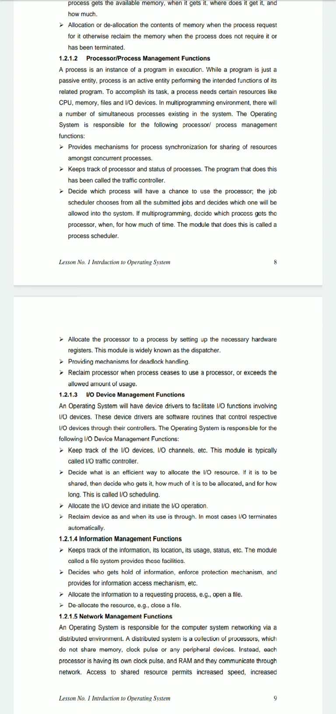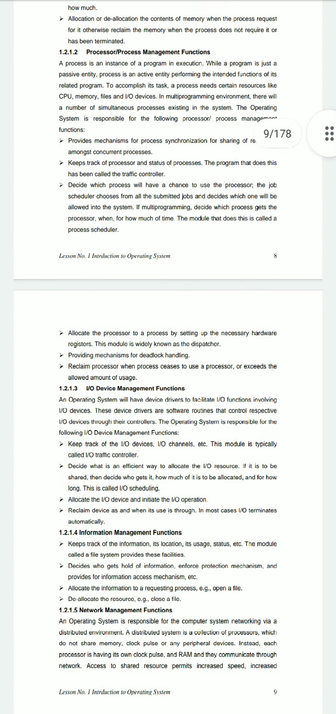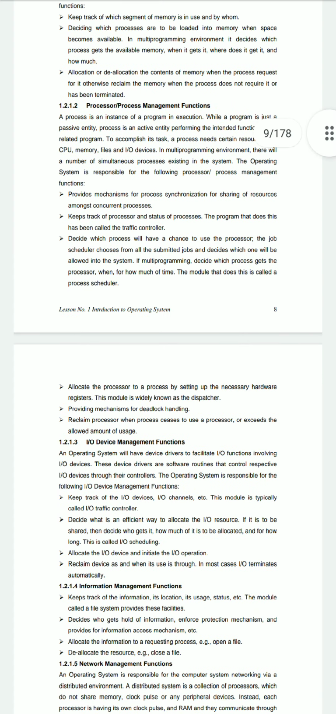Now, it is the responsibility of the operating system to manage the processes. For example, to provide a mechanism for process synchronization, keep track of processes and status of processes, like the process is in which state, like in ready state, in execution state, or in exit state, or in abort state, or in termination state. And it will decide which process will have a chance to use the processor.